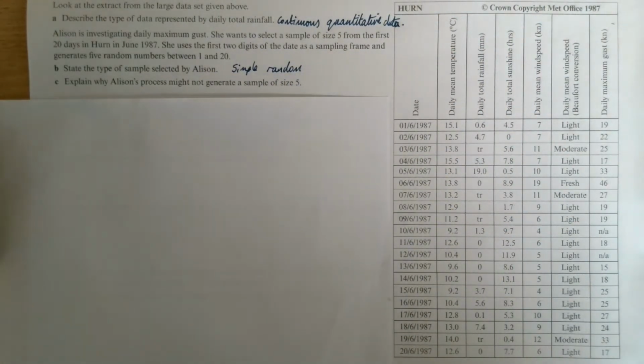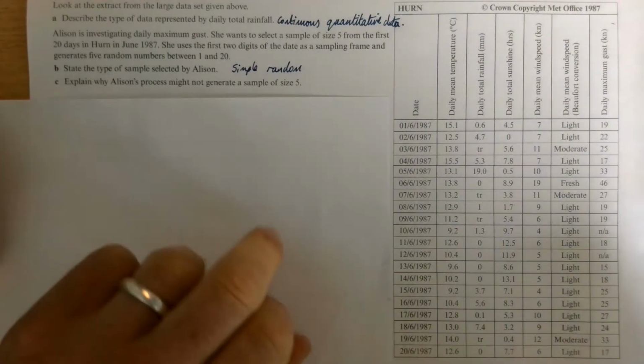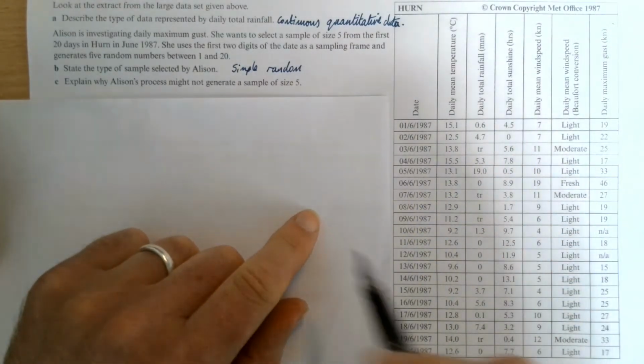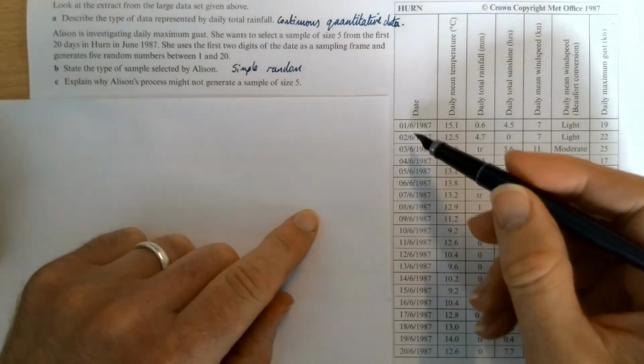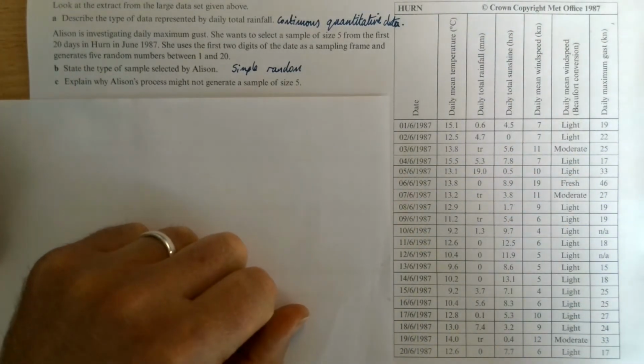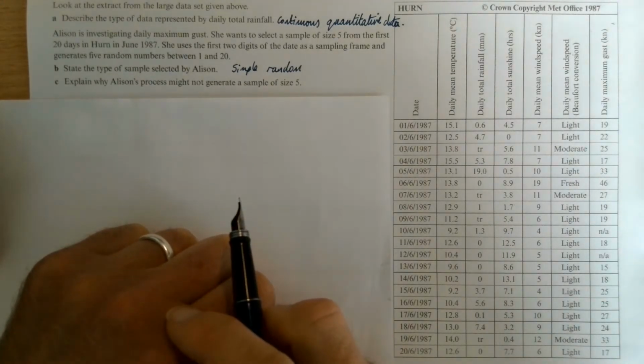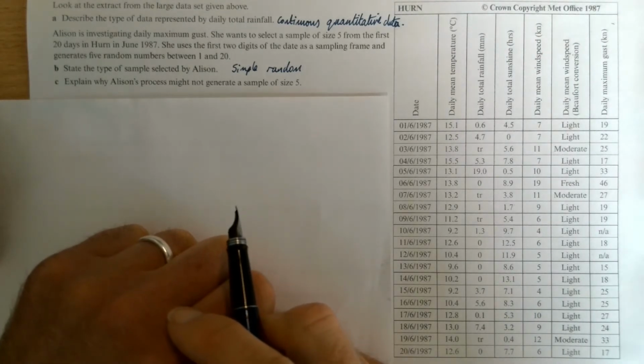As opposed to if she'd gone systematic, which is when she would have done every 4 numbers from one of the first 4. Right, explain why Alison's process might not generate a sample of size 5.